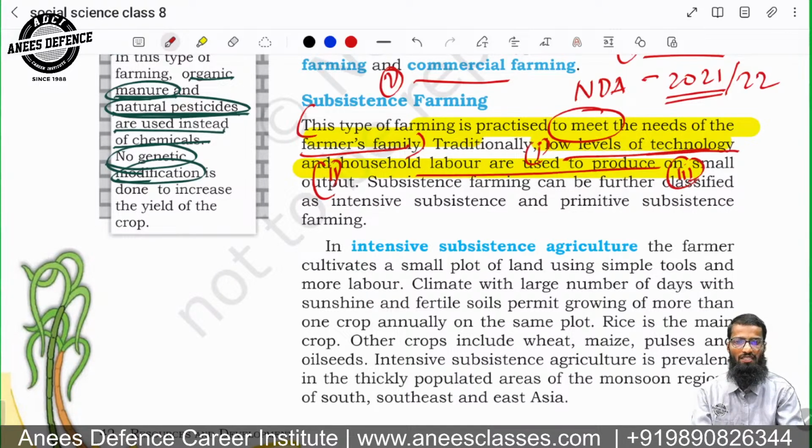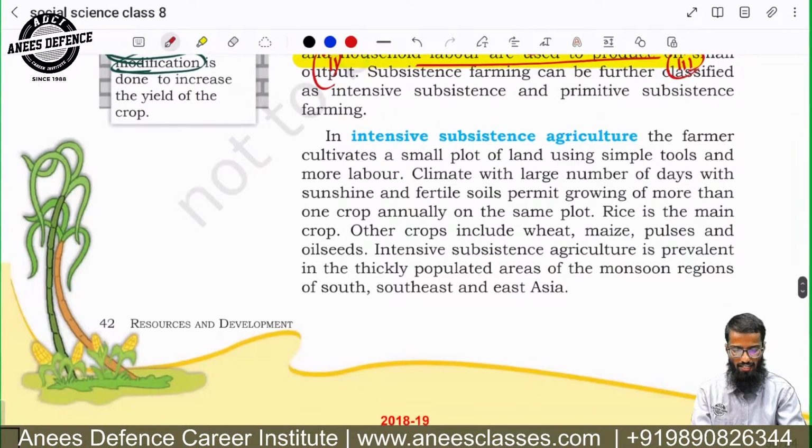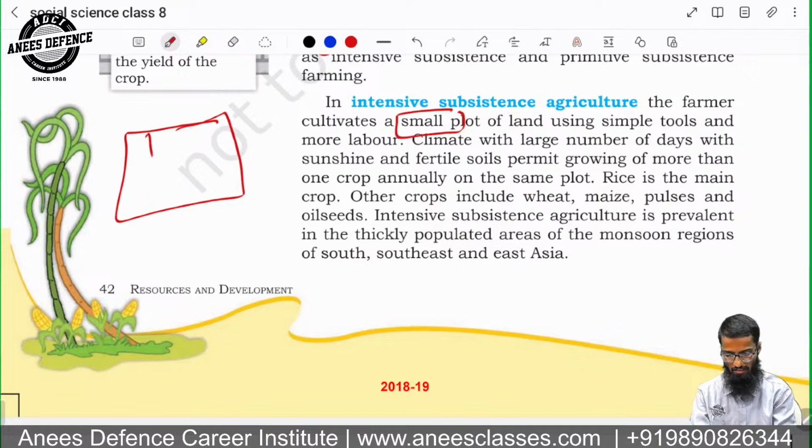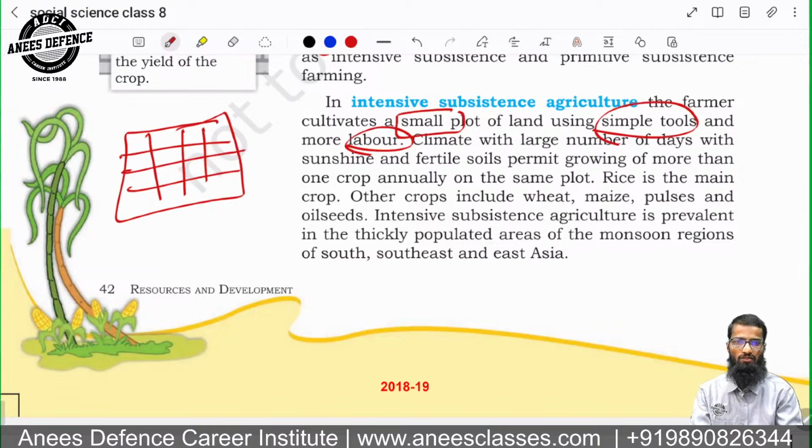Subsistence farming can be further classified as intensive subsistence and primitive subsistence. Intensive is what? The farmer cultivates a small area of land. He cultivates using simple tools and more labor. Climate with a large number of days with sunshine and fertile soil permit more than one crop. So more than one crop is taken. Another characteristic is more than one crop.